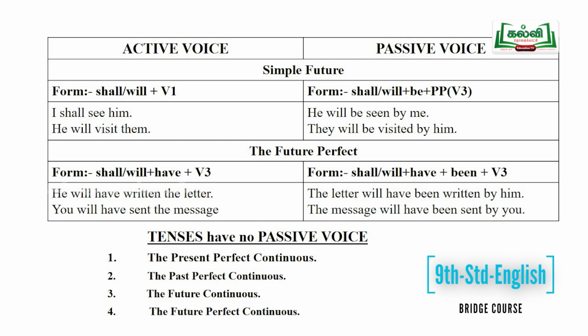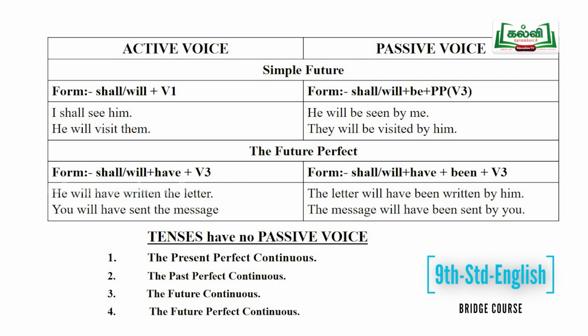Okay, students, now let us go for the future perfect tense. What is the form of the future perfect tense? Shall or will plus have plus the past participle of the verb. And how is it changed into passive form? Shall or will plus have plus been plus the past participle of the verb. For example, he will have returned the letter. What is the verb here?